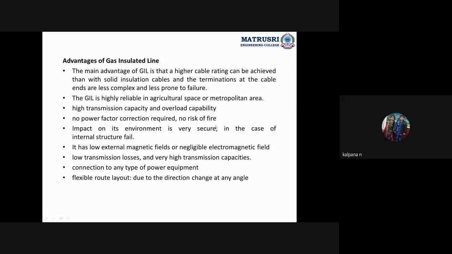No risk of fire. Okay, the impact on the environment is very less, secure. In other terms, it is very secure in the case of internal structure failure. Internal means inside of the GIL. If any failure, if any loss of any equipment happens, that also clears itself only. It cannot withstand. It has low external magnetic fields. See, or we can say negligible electromagnetic field.